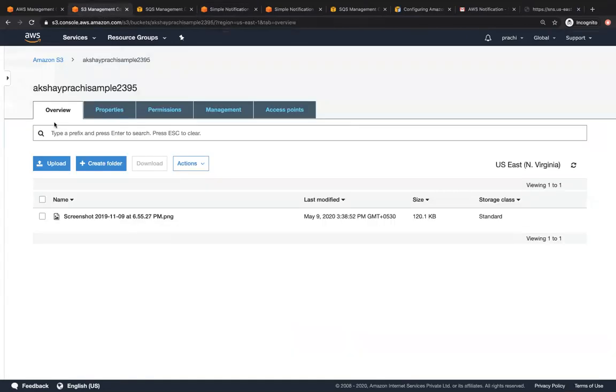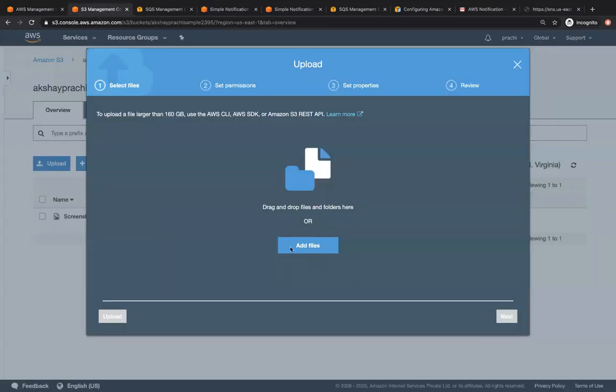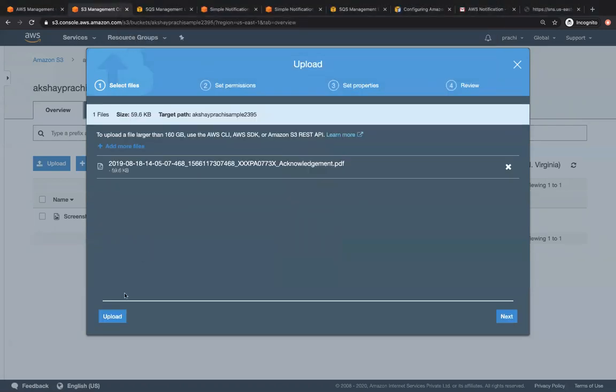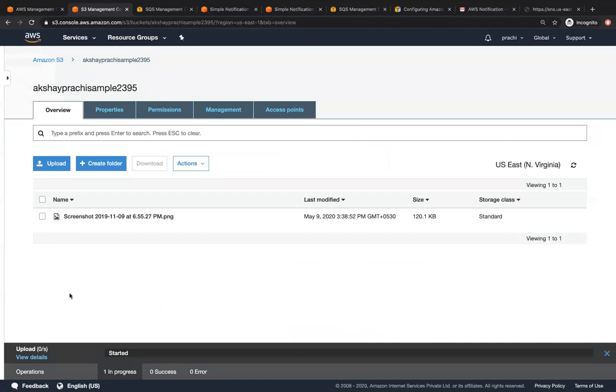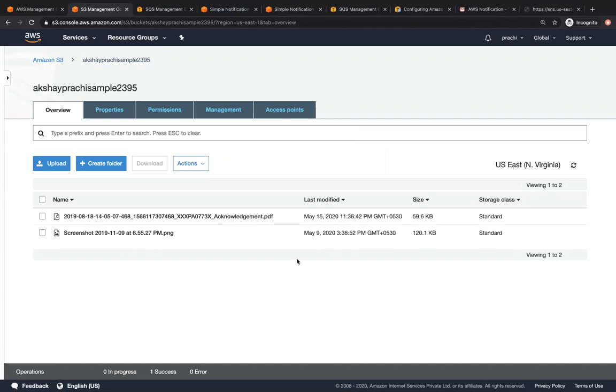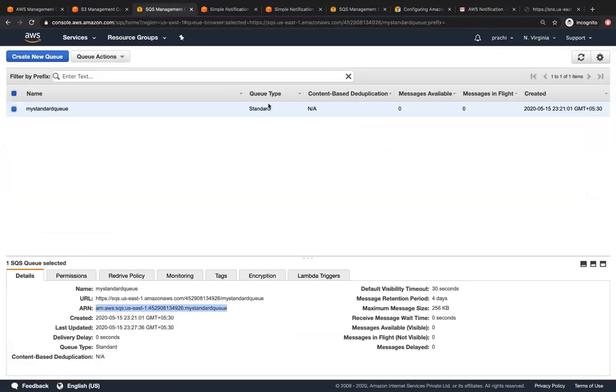So let's go to the S3 bucket and add one more object over here. Let's add this object. It's a PDF file. Cool, this object is added. Now let's go to the SQS queue and refresh. We don't have anything, but let's go to our mail.